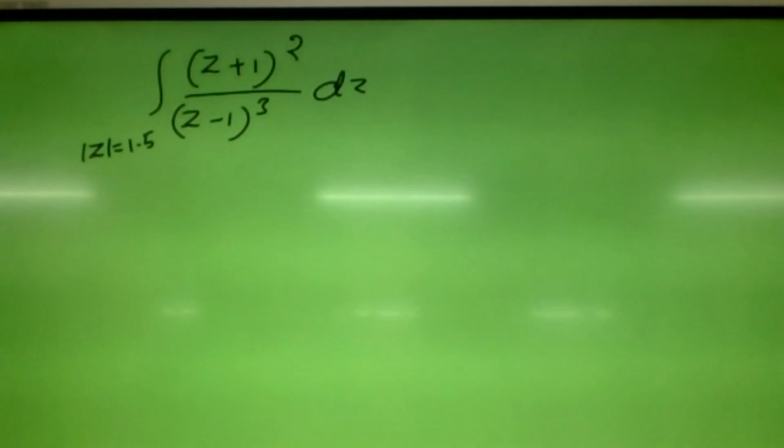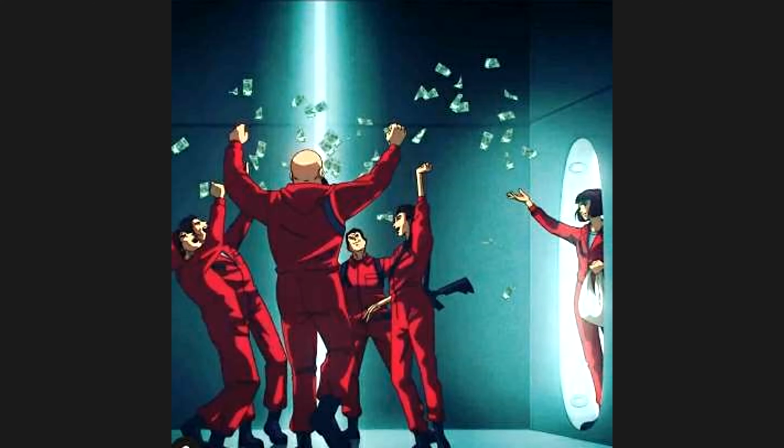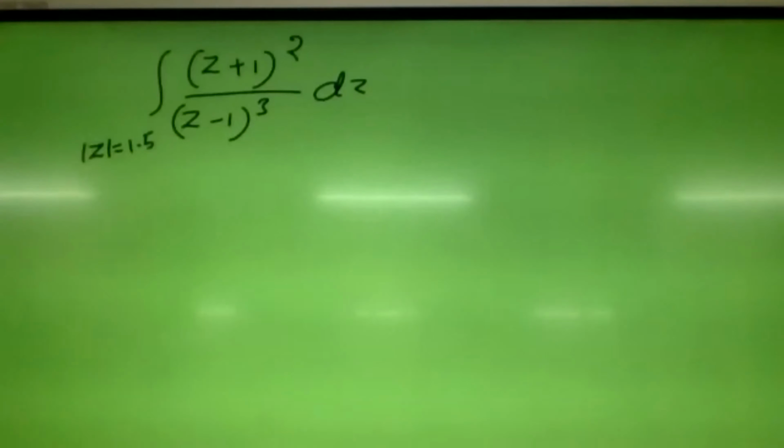Which is the exceptional point? At which point is the function not analytic? Just see the denominator. At z equals 1, is the function defined? If you put z equals 1 in this integrand function, the denominator becomes 0. It's not defined, right? So the function is analytic everywhere except at the point z equals 1.